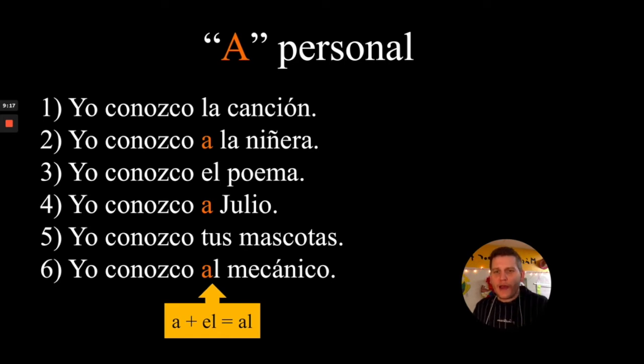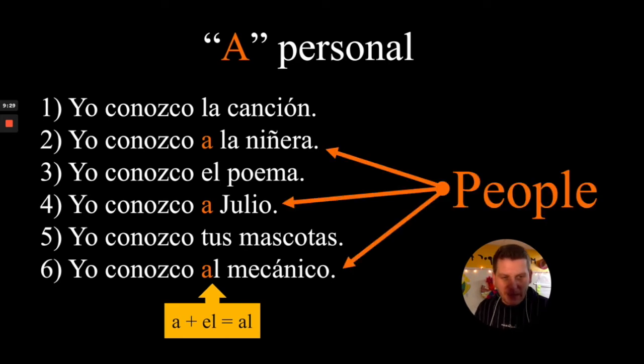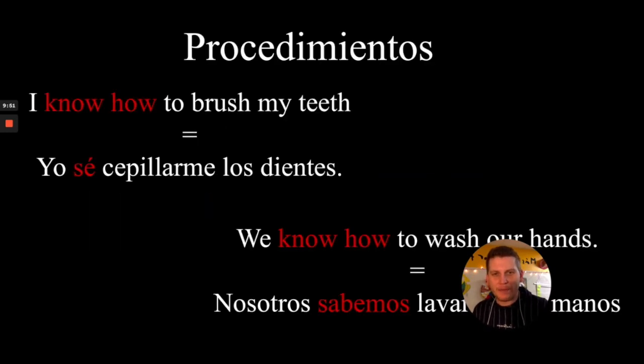Okay, so back to what we were talking about, this a personal. What do you notice is in common in numbers 2, 4, and 6? What do you notice about the end of the sentence, the things that are known? Hopefully you're saying they are all people. So niñera, Julio, and mecánico get an a in front of them, whereas canción, poema, and mascotas, song, poem, and pets, did not get an a personal in front of them because they are not people. So, what is happening here?